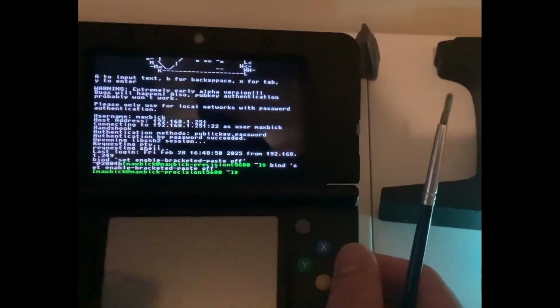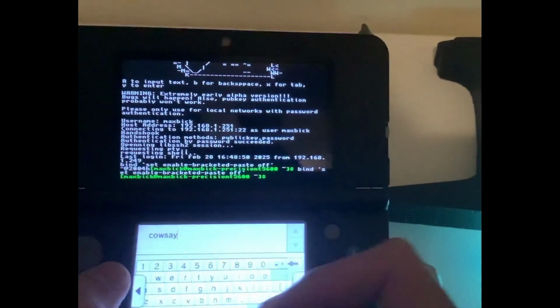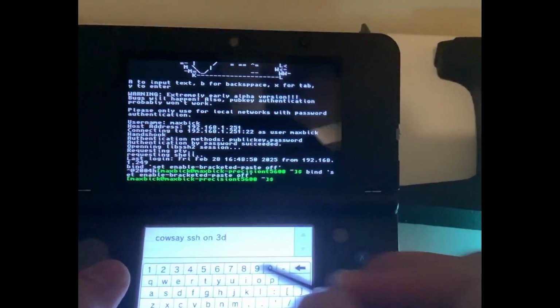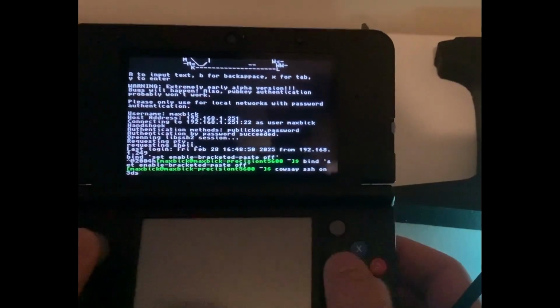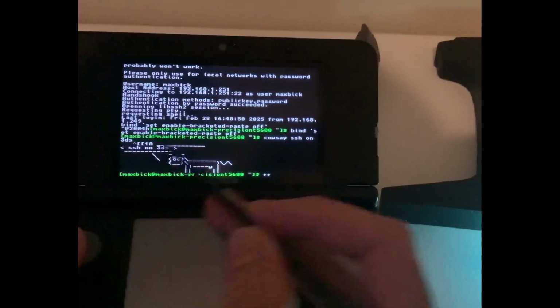So here we could type whatever command we want, like, and there we go. I accidentally put a tab in there.